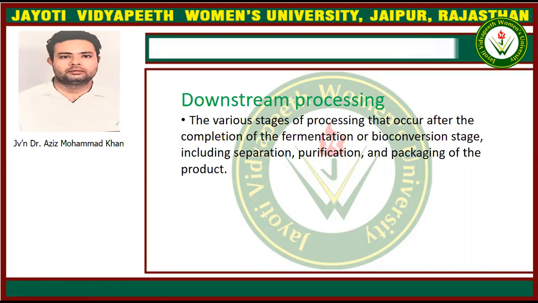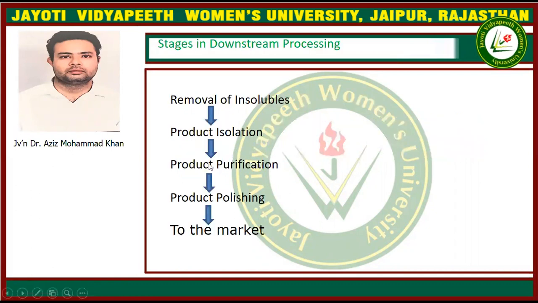Various types of processing are involved in downstream processing. These include removal of insolubles, product isolation, product purification, product polishing, and then after completion of all these things, the product is sent to the market. Today I am going to discuss the topic product polishing.